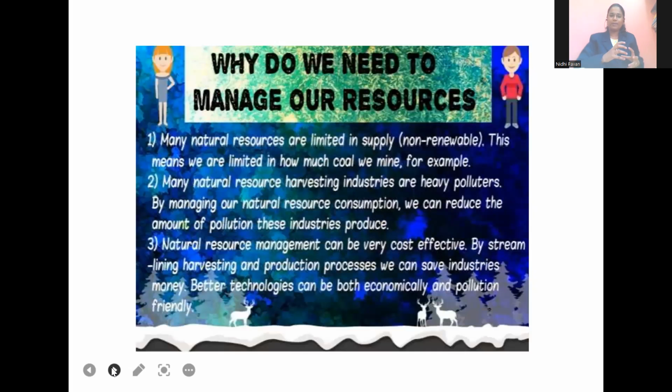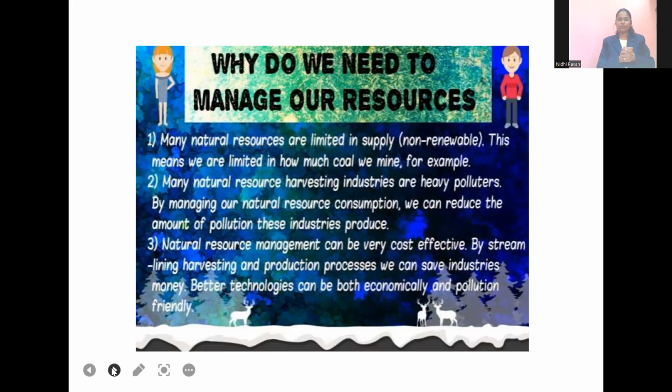So why do we have to manage? As I said, the non-renewable resources are limited. They are not in large quantity, meaning they will not be regenerated or produced time to time. For example, if you use coal extensively, for our future generation there will be no coal at all. If coal has to be formed again, millions of years have to pass.